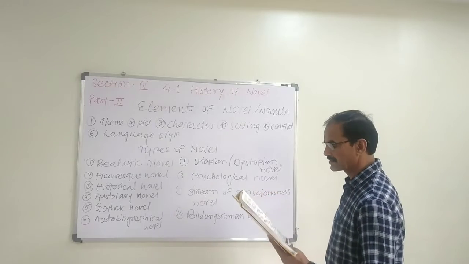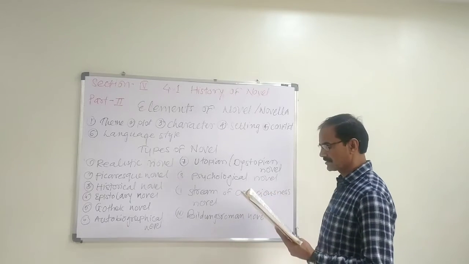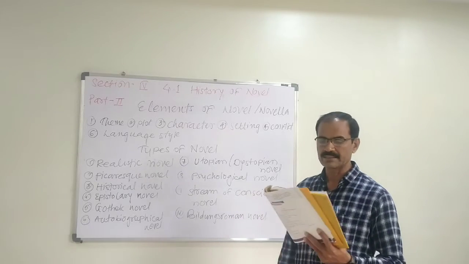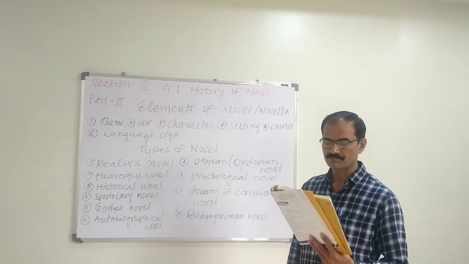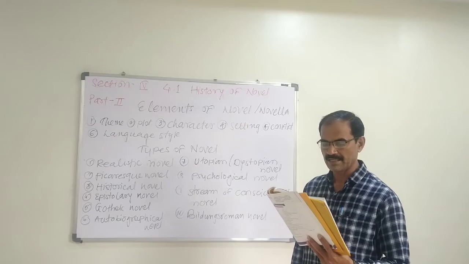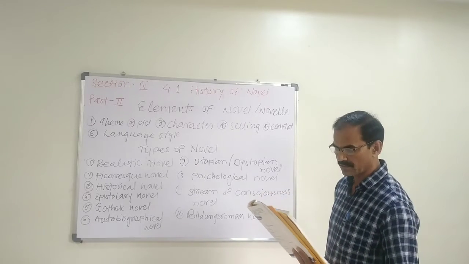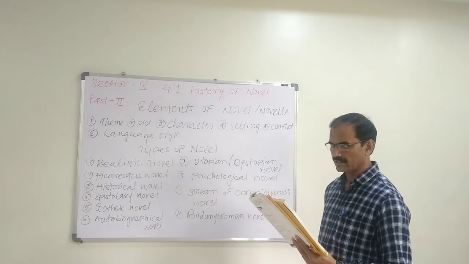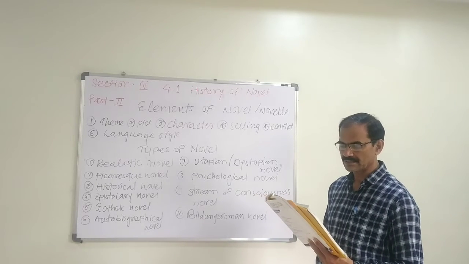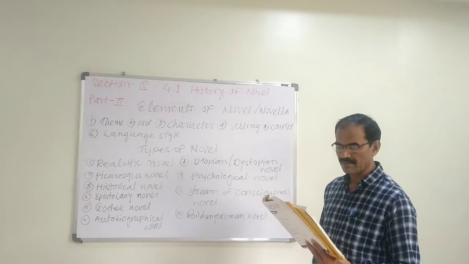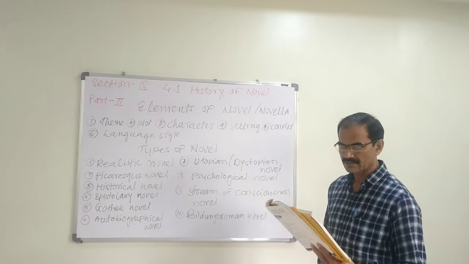Stream of consciousness novel. Stream of consciousness, the conscious or unconscious. The phrase was coined by William James in The Principles of Psychology in 1890. It means the flow of thoughts and incidents. The plots follow the sequence of their occurrence. The novelist narrates them as they enter the mind of the character.